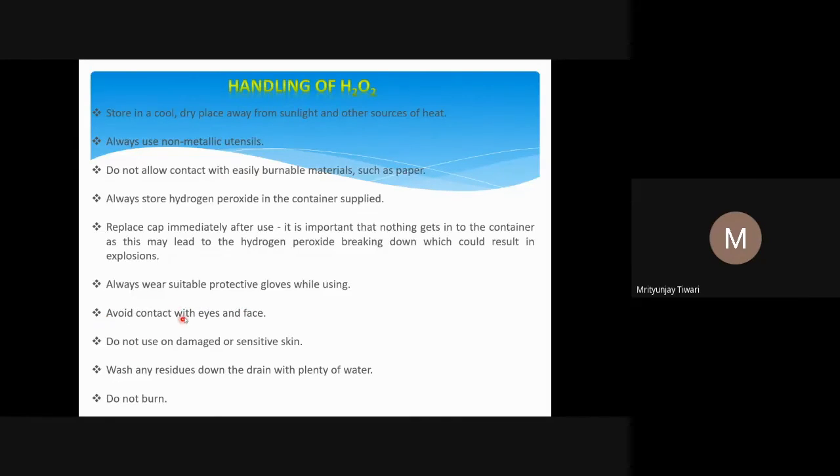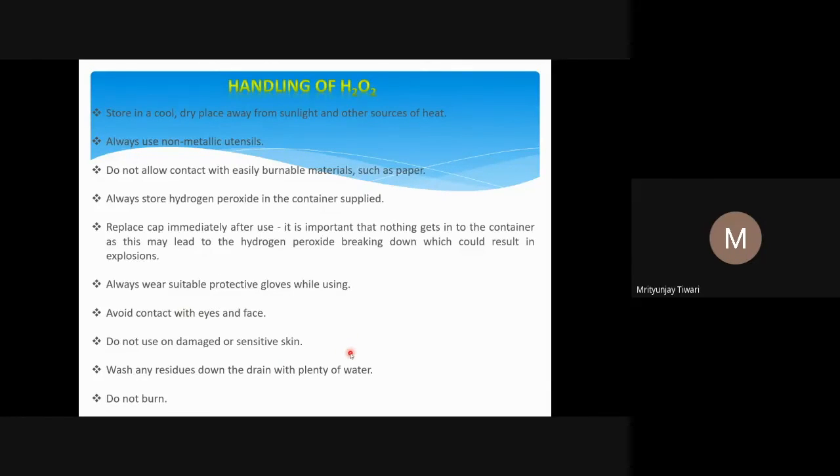And for the eye, even in dilute concentration, it should not go to the eyes. If it goes to the eye, you have to immediately rinse it with water, pure water only. So do not use it on damaged or sensitive skin. However, very dilute solution of H2O2 is used in cleaning wounds, while doing dressings of wounds, that we use H2O2 to disinfect that area.